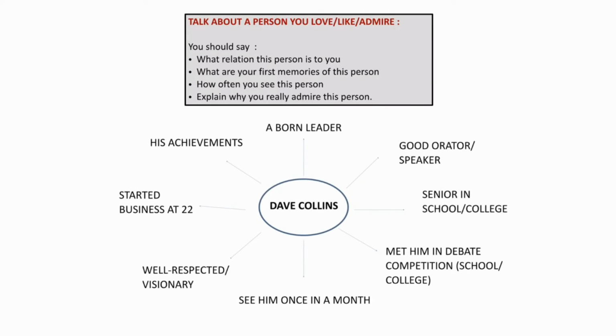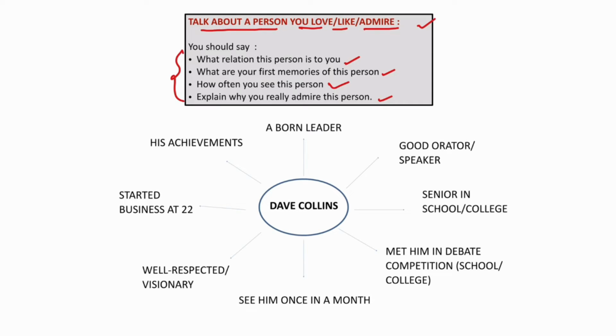You can see here, an example is given to you. Talk about a person you love, like, or admire. I've changed the topic a bit. This question is given to you, right? So it's about a person. Now here the questions are: what relation is this person to you? What are the first memories of this person with you? How often do you see this person? Explain why you really admire this person.